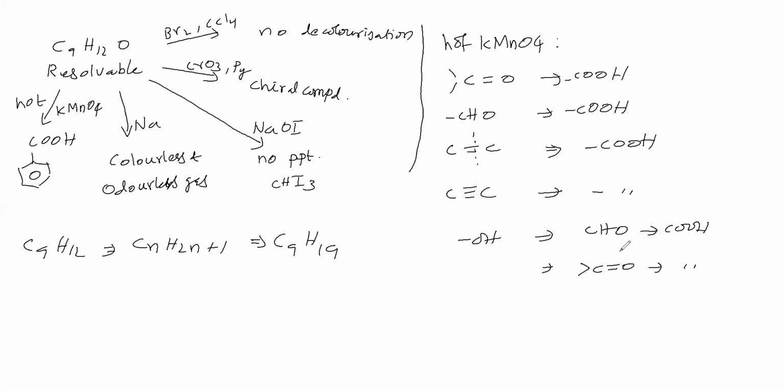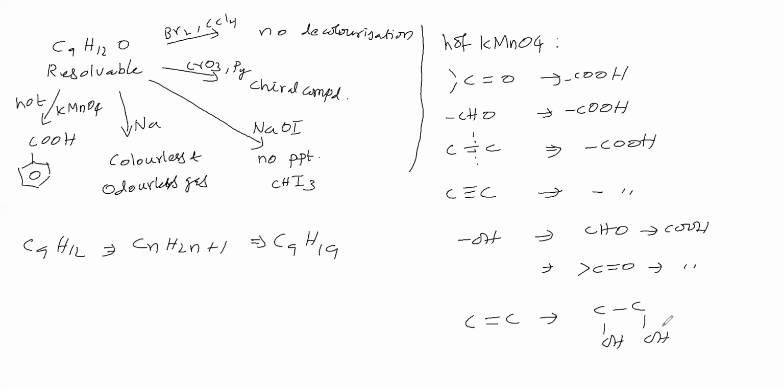A secondary alcohol converts into a ketone, which converts into carboxylic acid. Okay, these are the reactions with KMnO4. Baeyer's reagent is also KMnO4; there the C=C double bond undergoes syn hydroxylation. So these are the reactions of KMnO4.